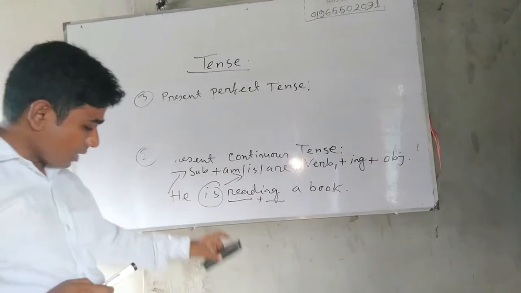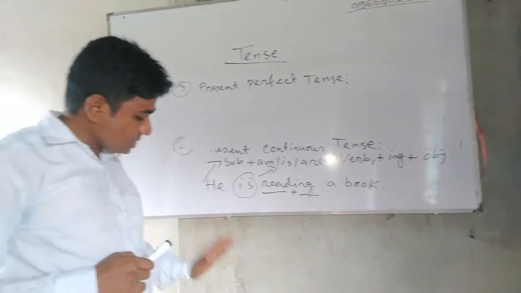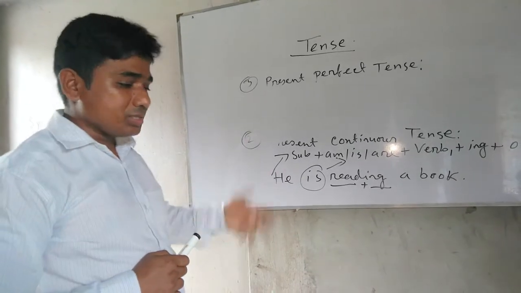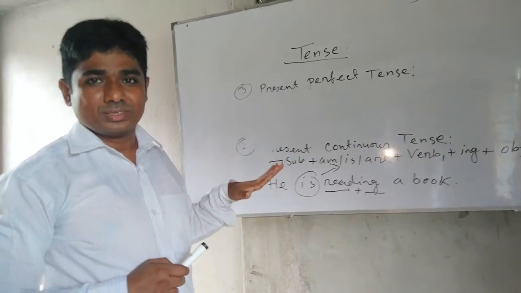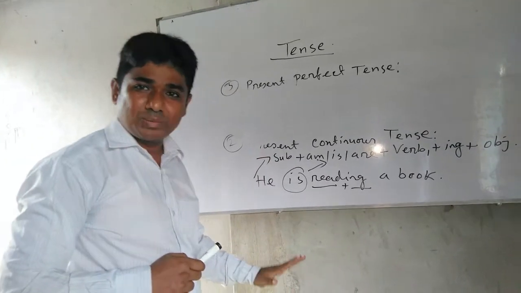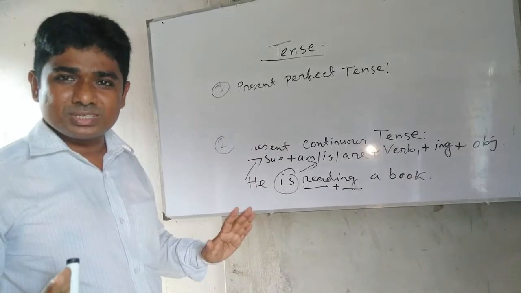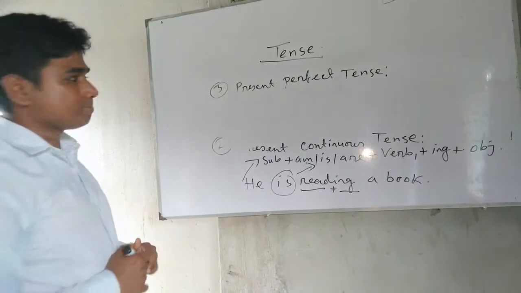I have kept the duster. At first I kept the duster, and next I will tell I have kept the duster. The action has been finished, but the result is present at the present time. That is called present perfect tense.